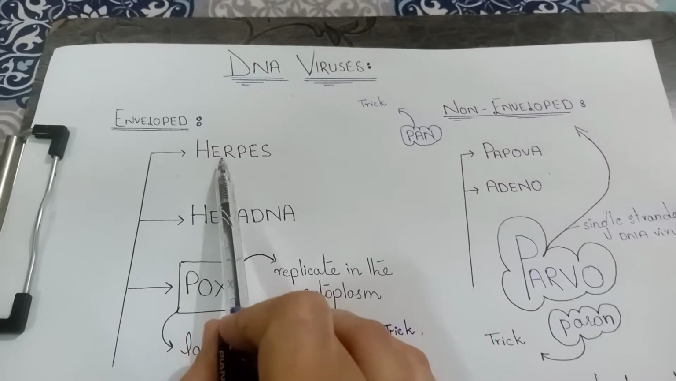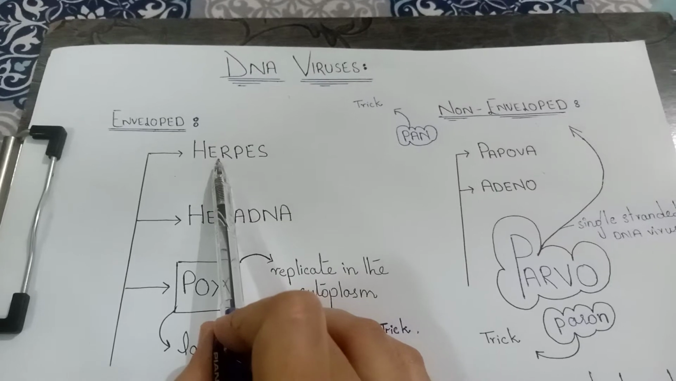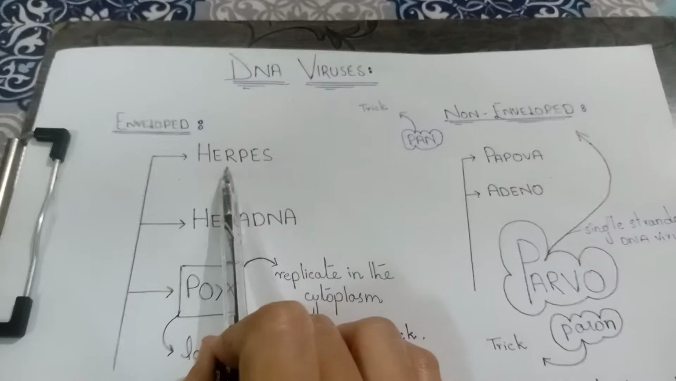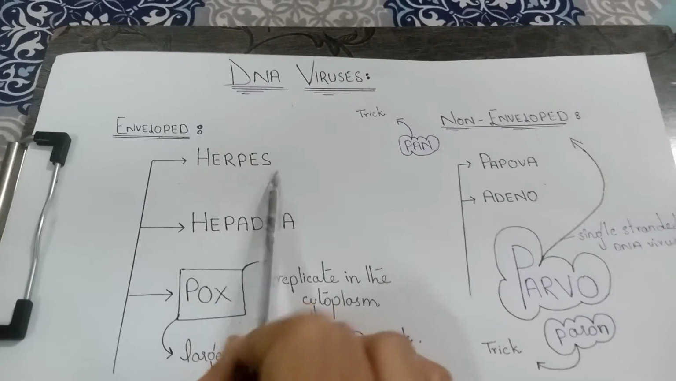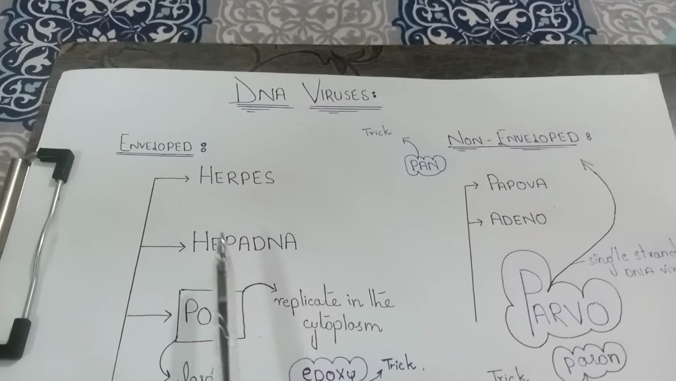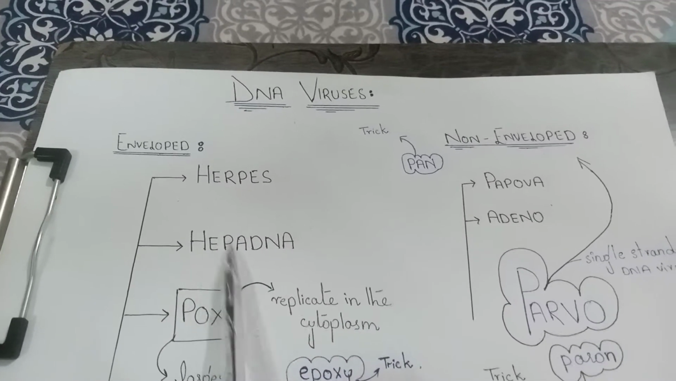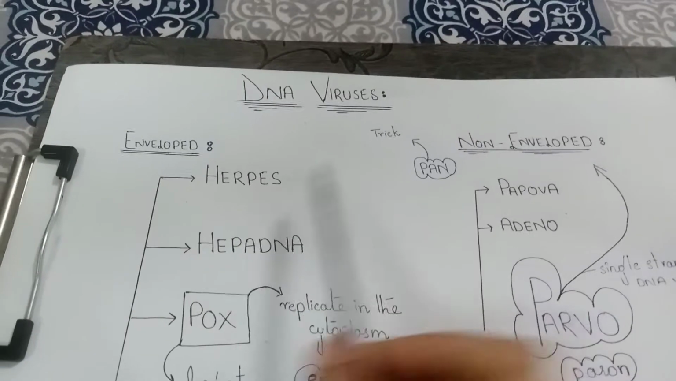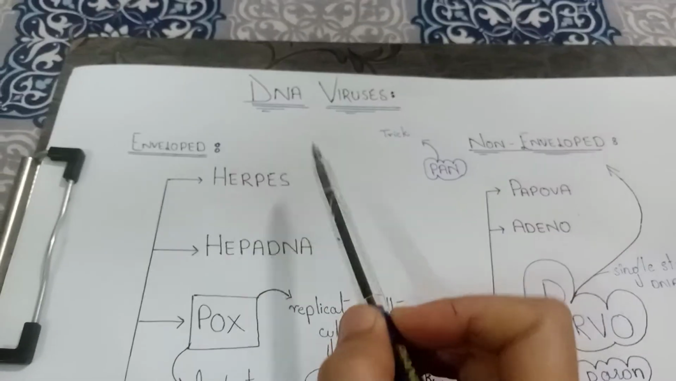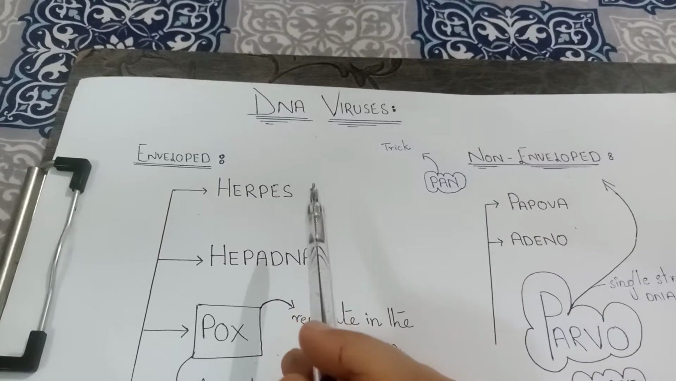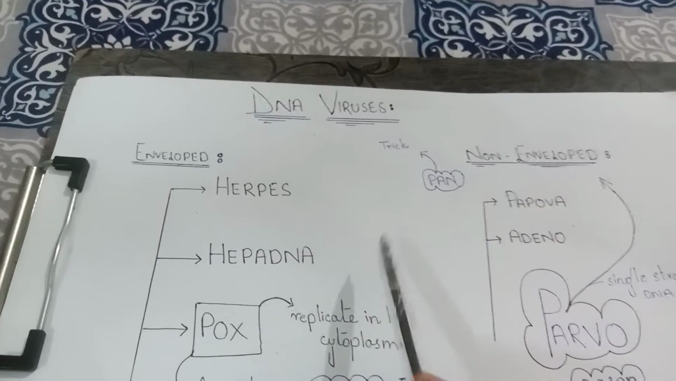If there is E after H, you can directly come to the point that this is an enveloped virus. So in herpes, the E shows that I am an enveloped virus. Okay, now in hepadna you can see over here is also the E after H. So this E also says that I am an enveloped virus. So the E in herpes and hepadna directly divert our mind towards the fact that they must be enveloped viruses.